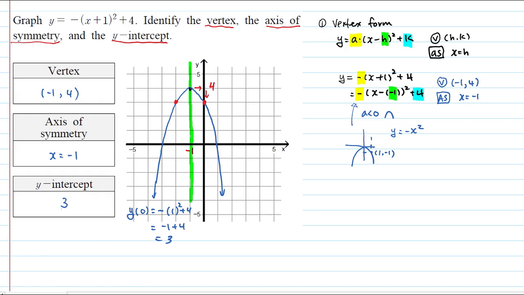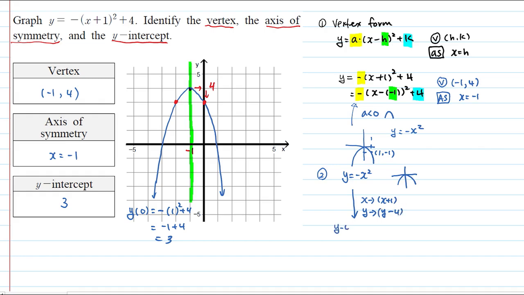Now, we tried it with vertex form, but I always prefer transformation, translation, okay? So here, we started with y equals negative x squared. You already know the graph. And then, instead of x, you put x plus 1. Instead of y, pay attention, that's y minus 4.